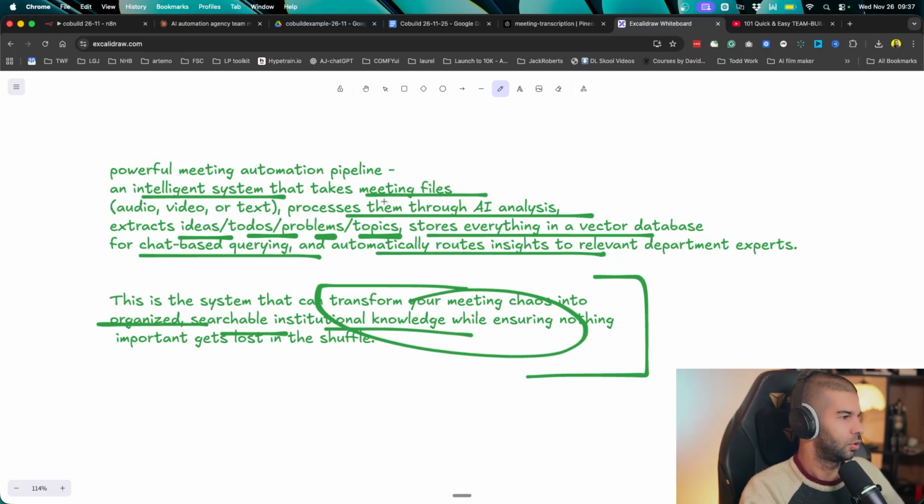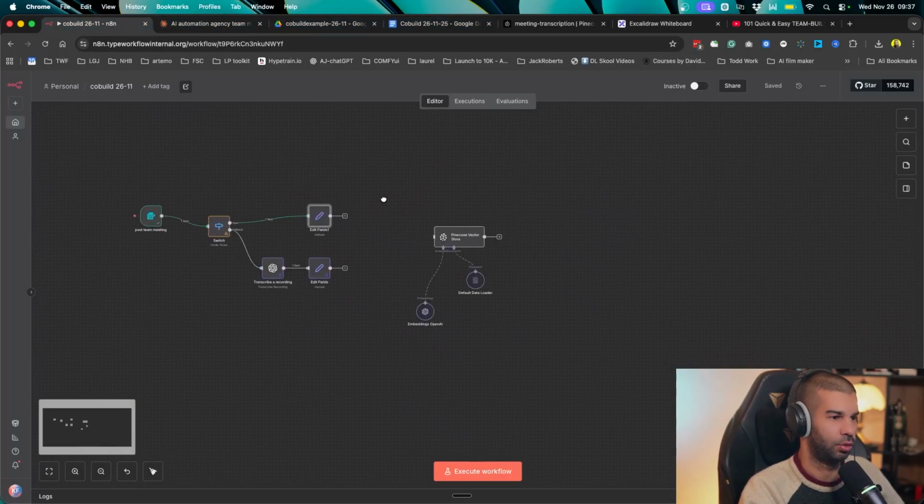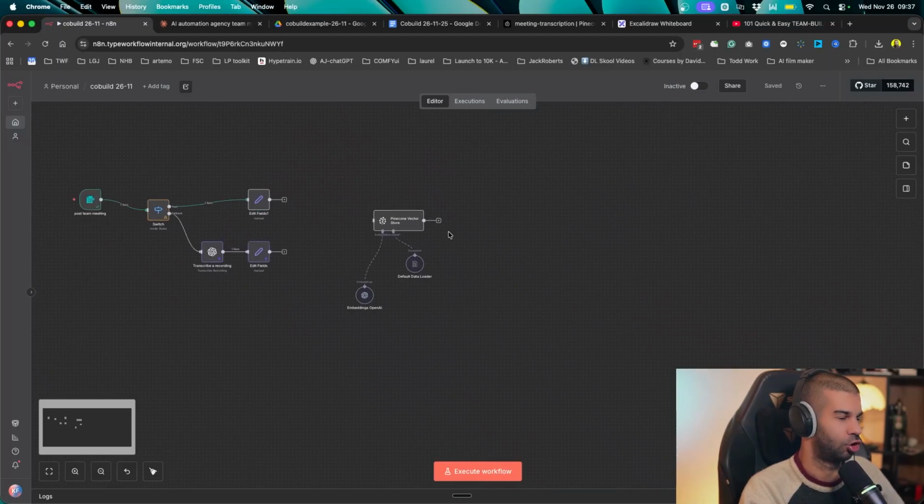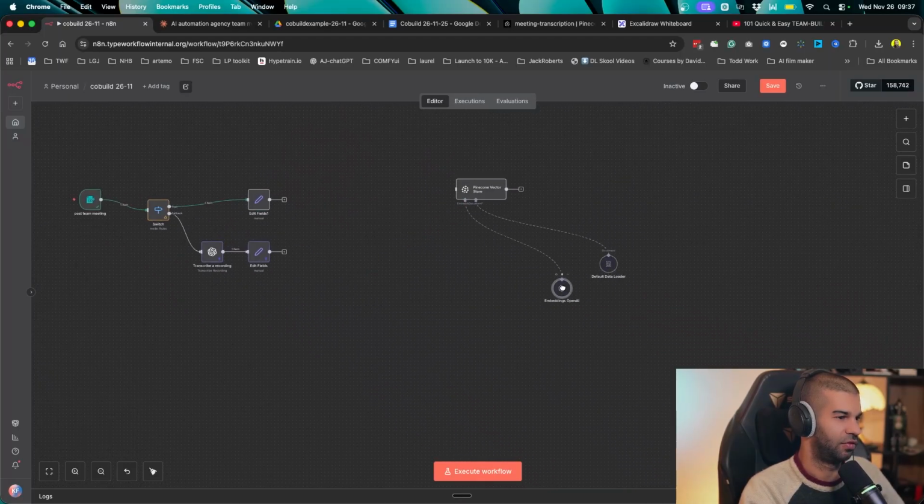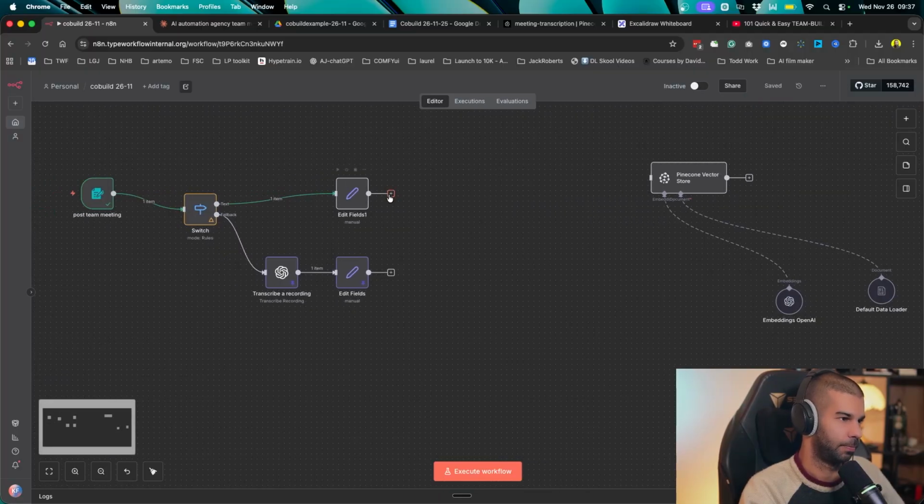Now here we said it would take meeting files. It would process them through AI analysis to extract ideas, to-dos, problems, and topics. So one thing we might want to do right here before going to Pinecone and storing the information in the database is categorize the stuff immediately, so when we insert it into the database, it's much more organized. So let's just do that.